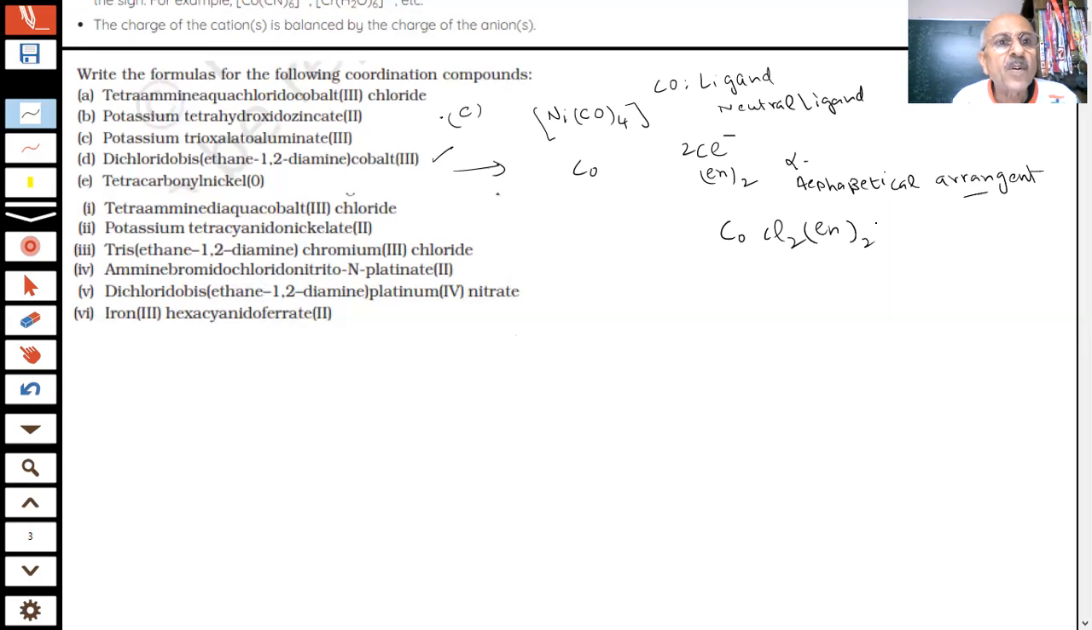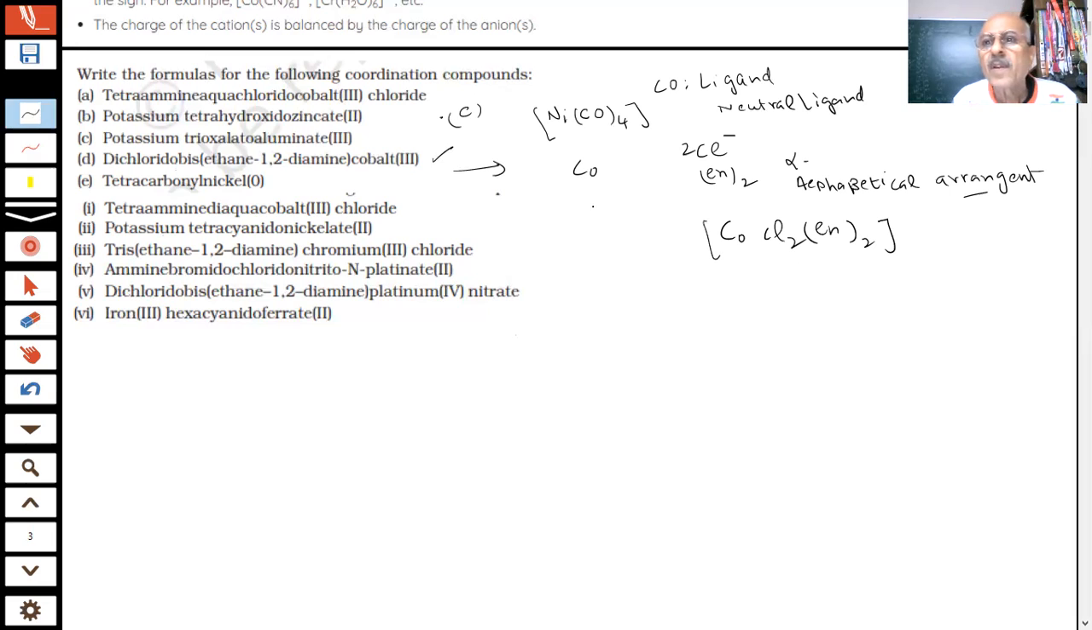The dichlorido, chlorido, because why chlorido? Because it is negatively charged. Anions are ending with IDO. Dichloridobis(ethane), cobalt 3. Now there is a counter ion given.